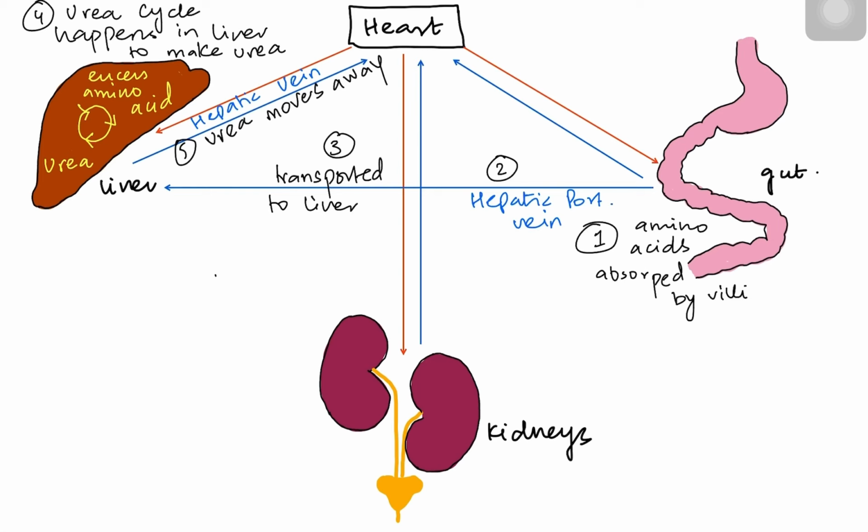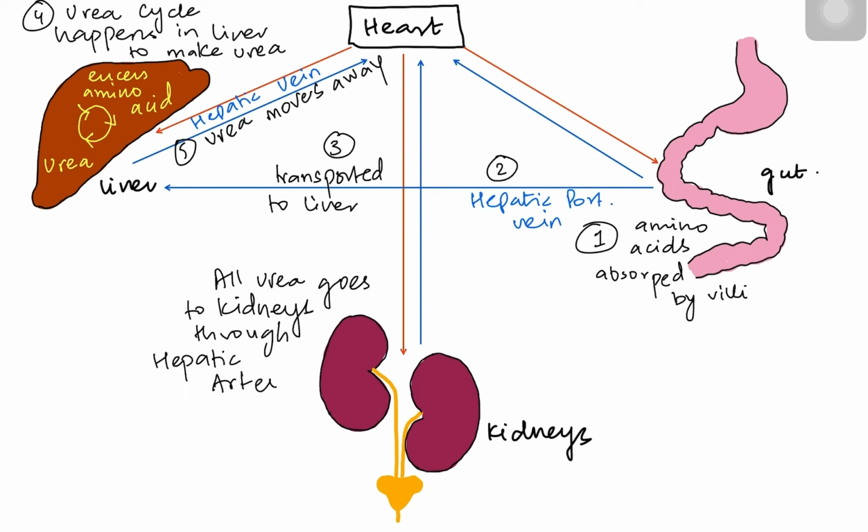Urea remains in the body for a very small time, and then it has to go to the kidneys. So next step is all urea goes to the kidneys through the blood. Now which blood vessel? It is going to be the renal artery, because the renal artery carries all the urea. So all urea goes to the kidneys through the renal artery. That is going to be our step 6.